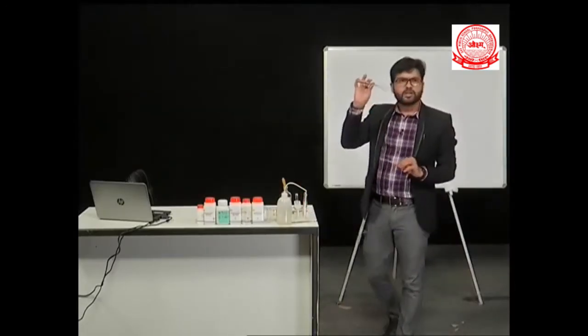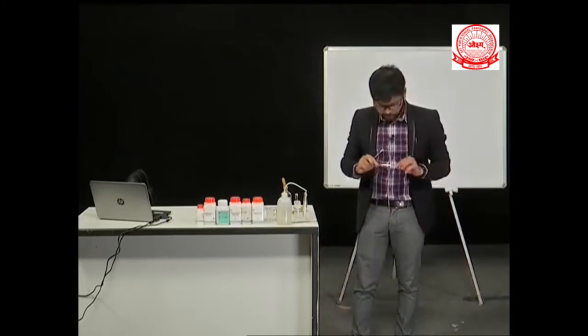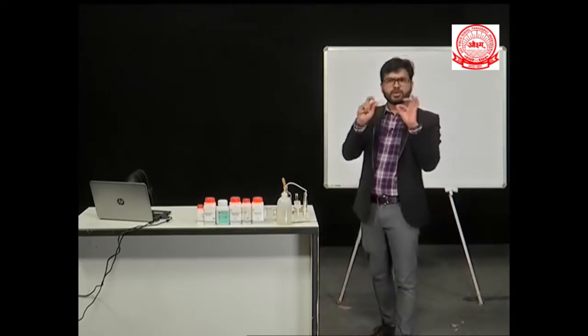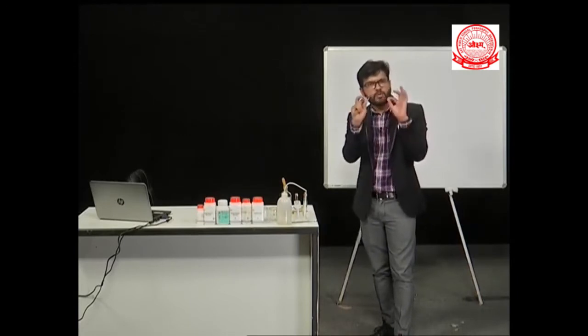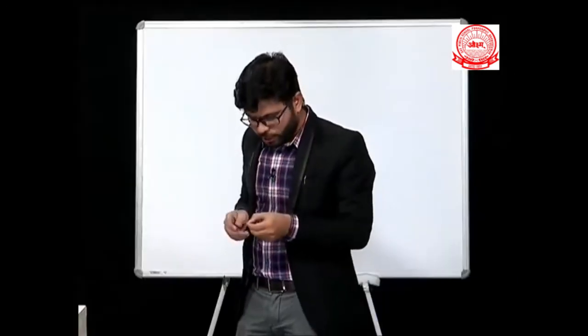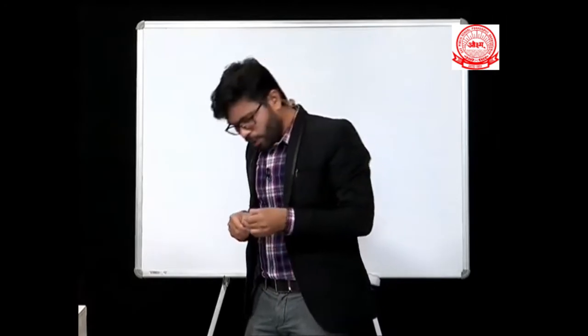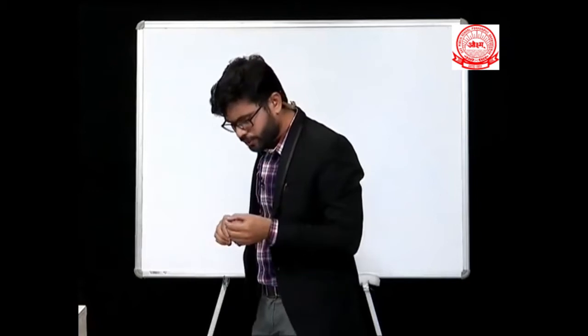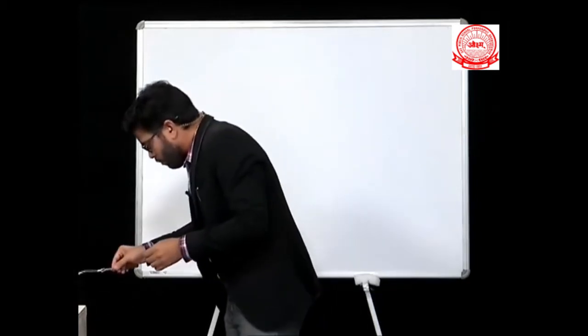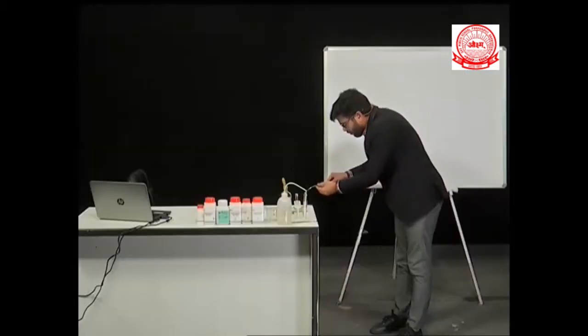As you know, this is a test tube holder. I am holding in my hand one magnesium ribbon. We'll burn this magnesium ribbon and try to observe what changes are taking place. So observe it very carefully.